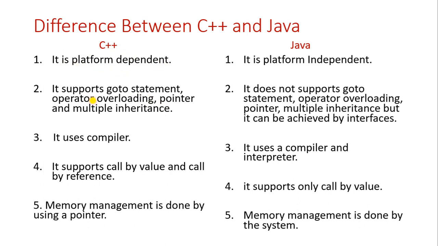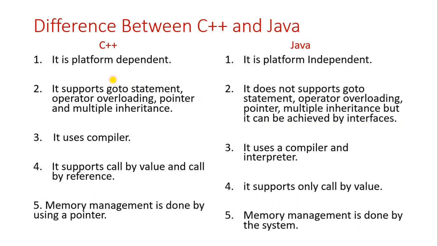Let's go to the second point. C++ supports goto statements, operator overloading, pointers and multiple inheritance. But Java does not support any of these things. It does not support goto statements, operator overloading, pointers and multiple inheritance. In C++, multiple inheritance is an important concept, but in Java it is not there. Instead of that, we have re-implemented it as interfaces.